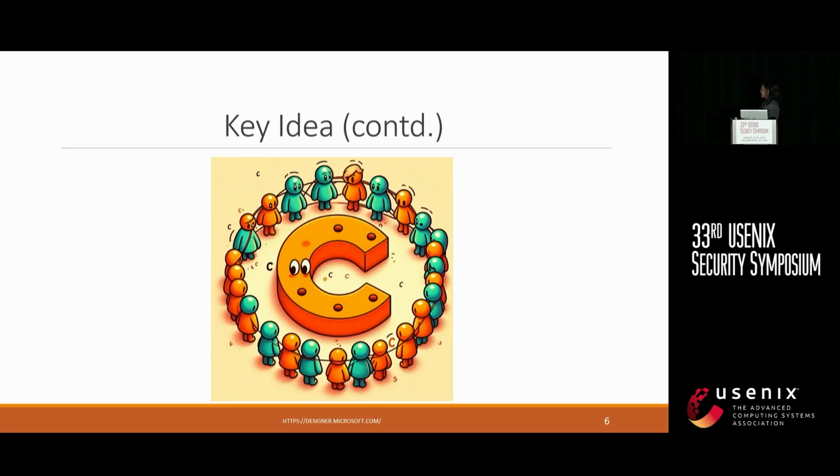This is how. Once again, I took help from AI to draw this image. In the center, we can see a C function. It's surrounded by its neighbors. As we can see, some of the neighbors are vulnerable and marked as red. And some of the neighbors are safe and they are marked as green. Now, we are trying to check how many of the neighbors are vulnerable, how many of them are safe, and how similar they are. Based on this information, we are trying to detect if a piece of code is vulnerable or not.